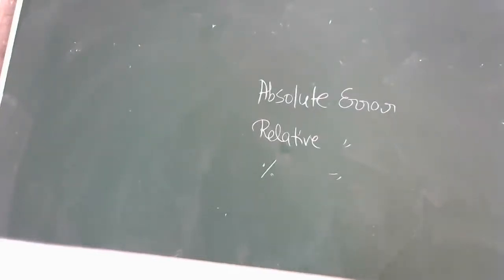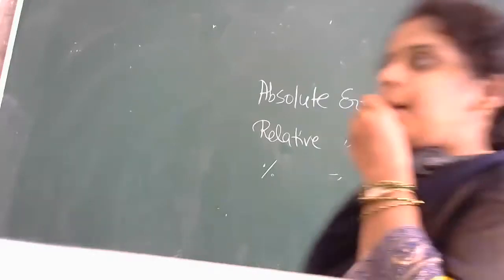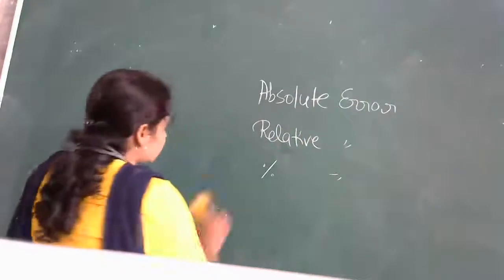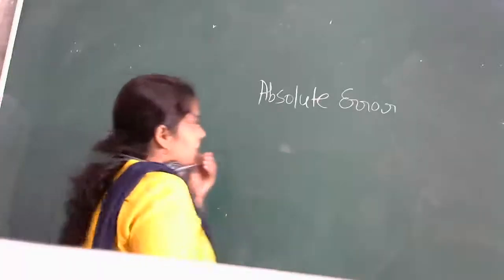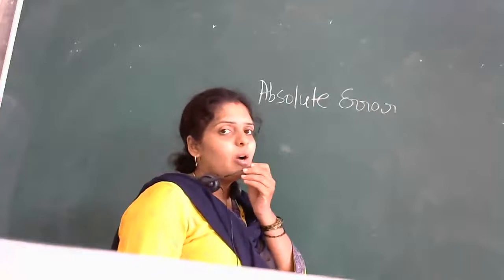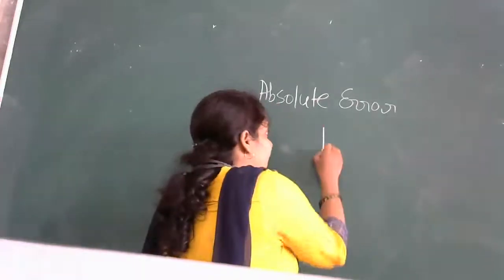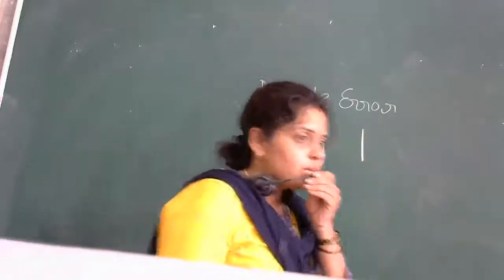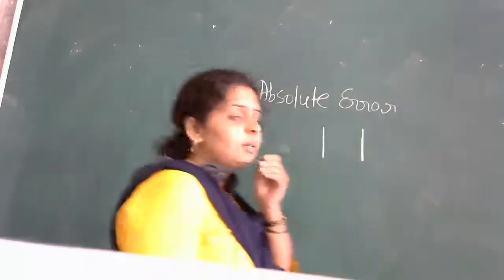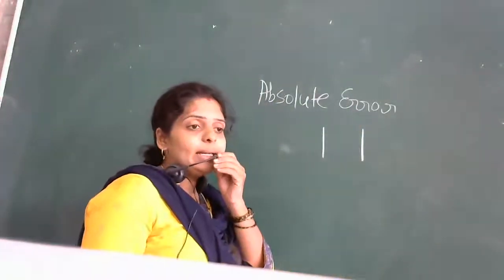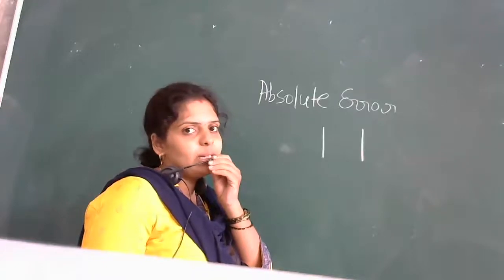Here we will discuss one by one all three definitions of errors. Absolute error, how we represent it, listen carefully. Absolute error is denoted by mod of, I hope you know the symbol mod. Mod means all the values we take as positive.